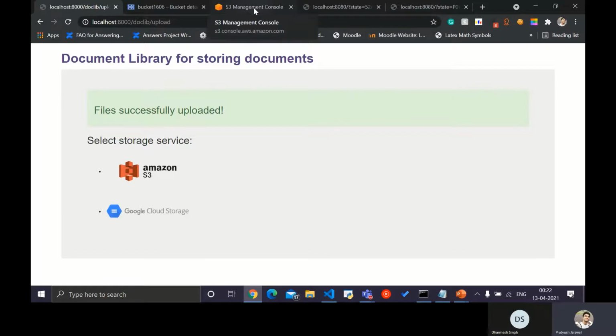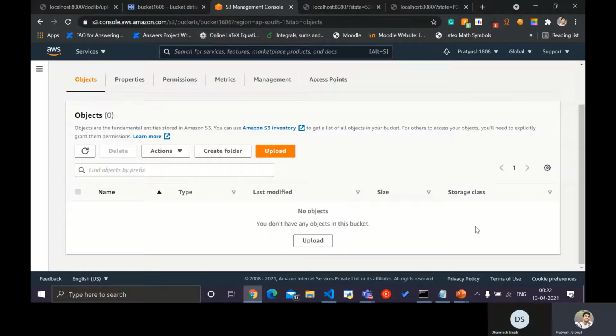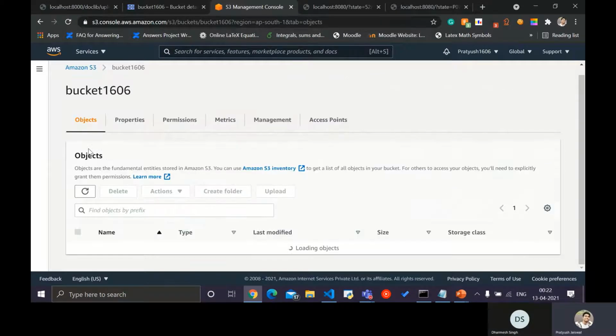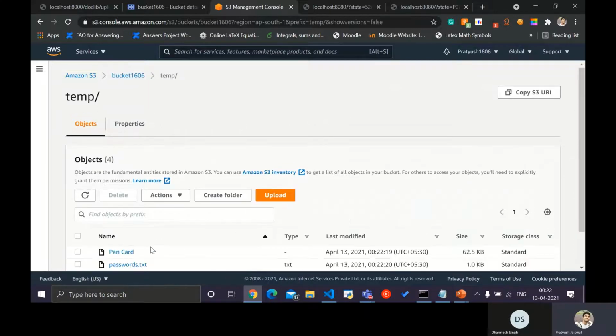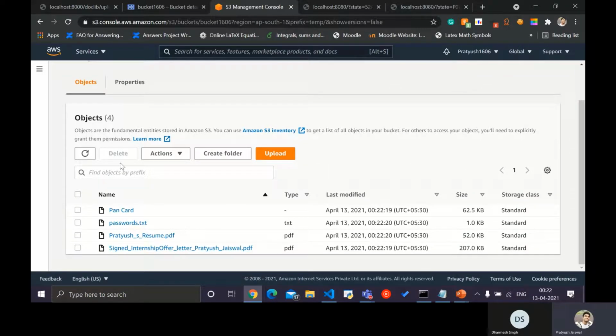And we can verify it. The S3 bucket is currently empty. After I refresh it, we can see that the temp folder has been created, and inside that these files have been successfully uploaded.